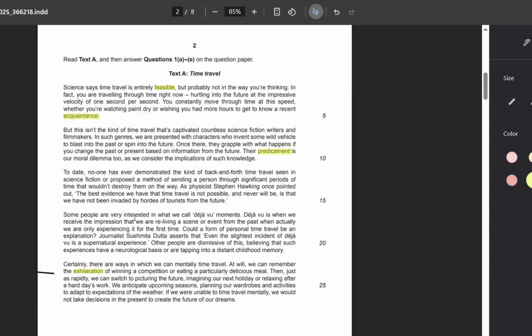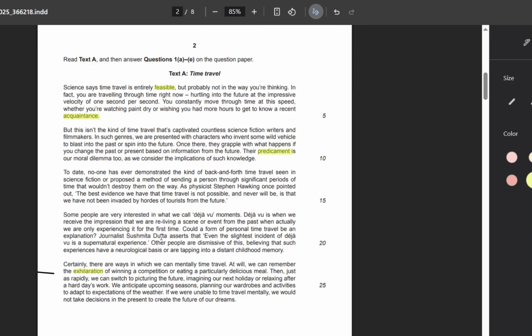Some people are very interested in what we call deja vu. Deja vu is when we receive the impression that we are reliving a scene or event from the past. So it means you are enjoying your past again, when actually we're only experiencing it for the first time. It must be there in your memory of the past, and then you feel like you are having it again. Could it be a form of personal time travel? So it could be a form of personal time travel, and this could be some of the reasoning people give.